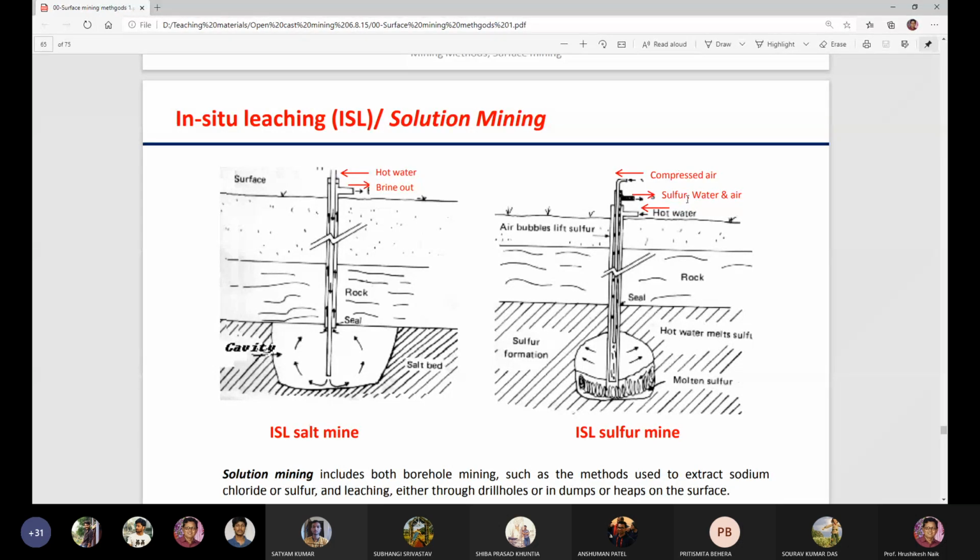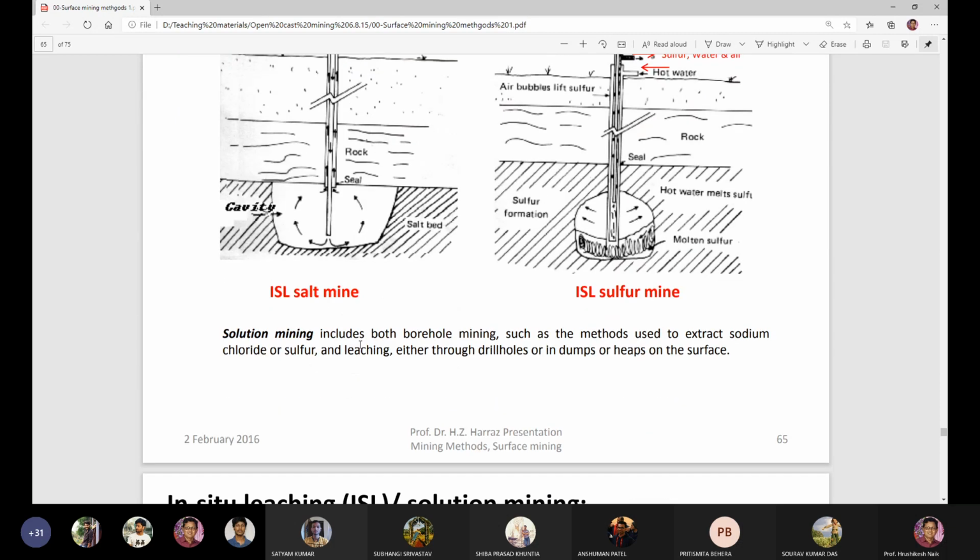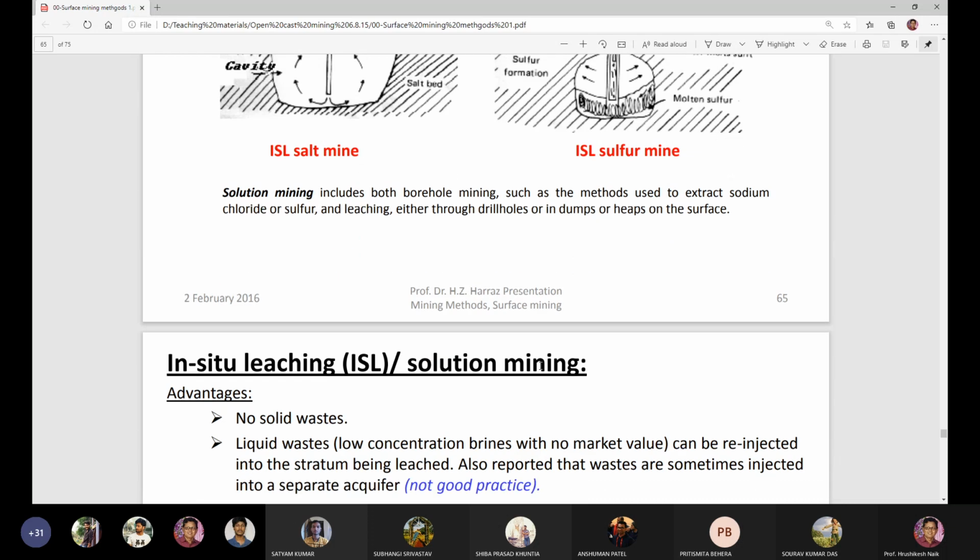So the air and hot water, when they are reacting with the sulfur, molten sulfur is formed. This molten sulfur is taken to the surface. Recovery is done, which contains sulfur, water, and air. Okay. So this is called your in situ leaching method, solution mining method. So this solution mining includes both borehole mining, such as the methods used to extract sodium chloride or sulfur, and leaching either through drill holes or in dumps or heaps on the surface.